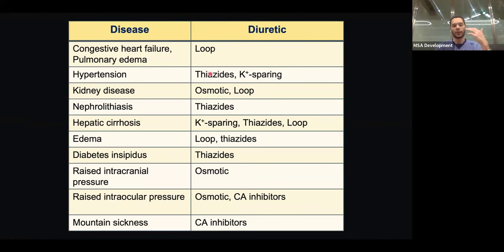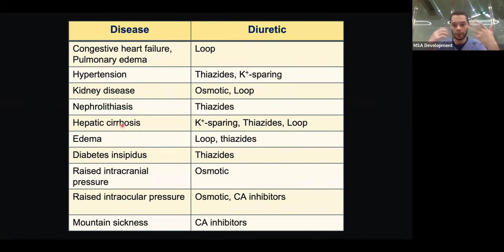Now, I know this table looks a little all over the place. This is essentially everything we said. Congestive heart failure, you'd have a lot of fluid you need to release. Pulmonary edema, you'd have a lot of fluid that you need to release. Give loop diuretics. Hypertension, I said we give thiazides. Kidney disease and nephrolithiasis, I didn't mention much because I doubt you get asked about them.